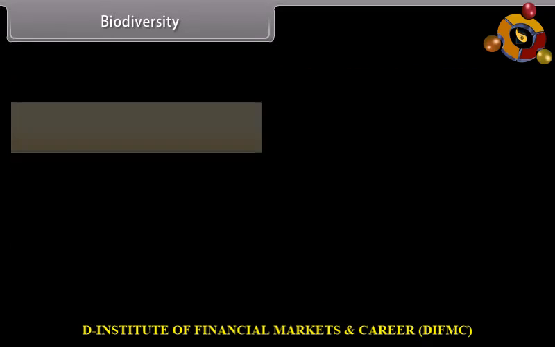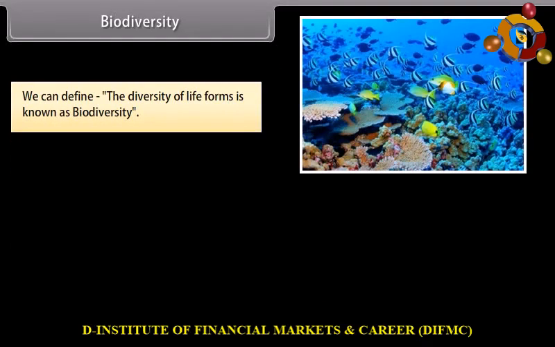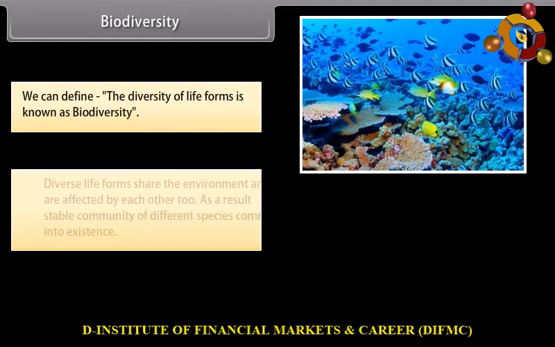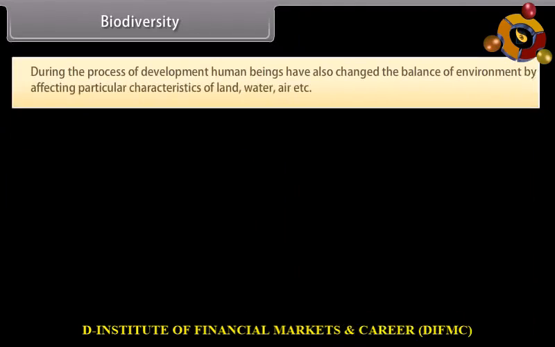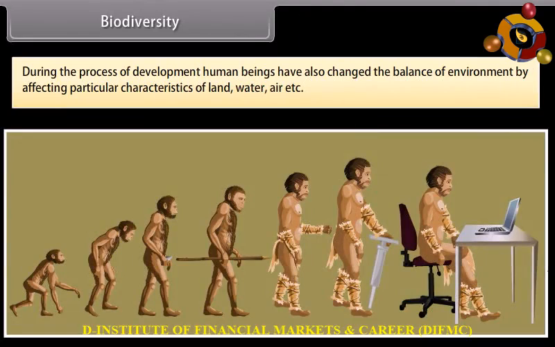Biodiversity. We can define the diversity of life forms as biodiversity. Diverse life forms share the environment and are affected by each other too. As a result, a stable community of different species comes into existence. During the process of development, human beings have also changed the balance of the environment by affecting particular characteristics of land,